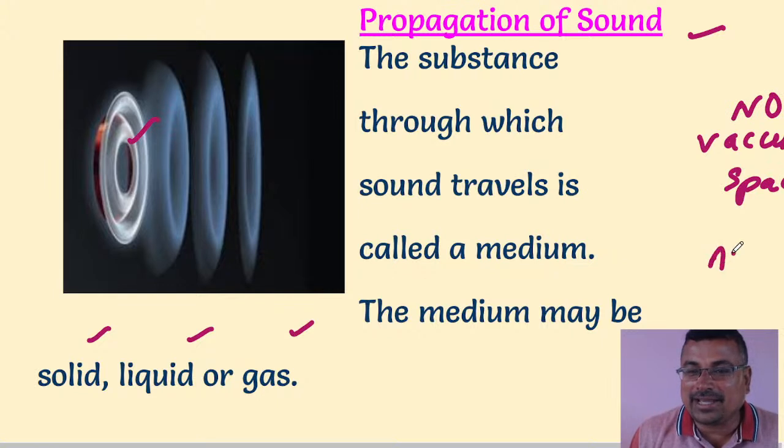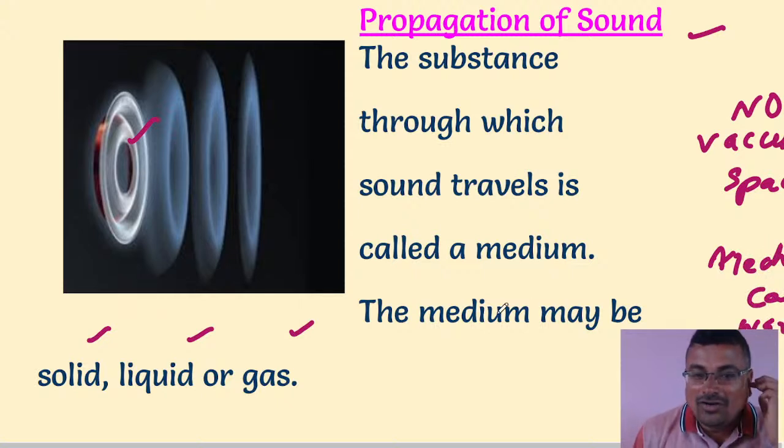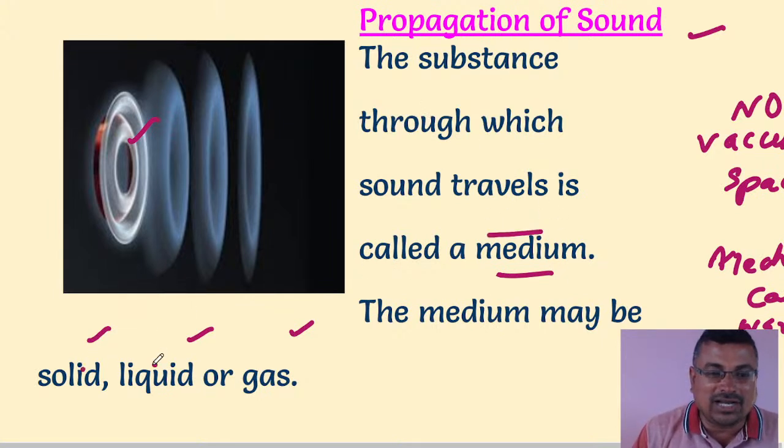Sound is called a mechanical wave. Sound needs a medium. The substance through which sound travels is called the medium. Examples of medium are solid, liquid and gas. Sound needs a medium to travel. Sound cannot travel in vacuum.